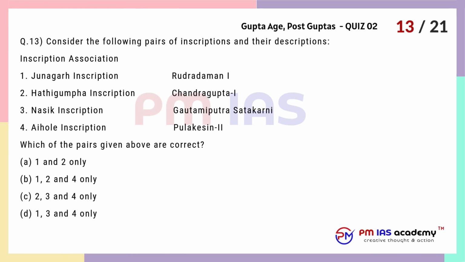Question 13. Consider the following pairs of inscriptions and their associations. 1. Junagadh inscription, Rudradaman I. 2. Hathigumpha inscription, Chandragupta I. 3. Nasik inscription, Gautamiputra Satakarni. 4. Aihole inscription, Pulakeshin II. Which of the pairs given above are correct? A. 1 and 2 only. B. 1, 2 and 4 only. C. 2, 3 and 4 only. D. 1, 3 and 4 only.